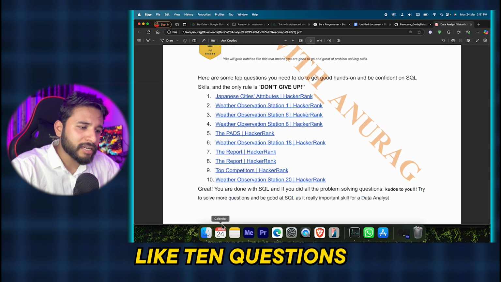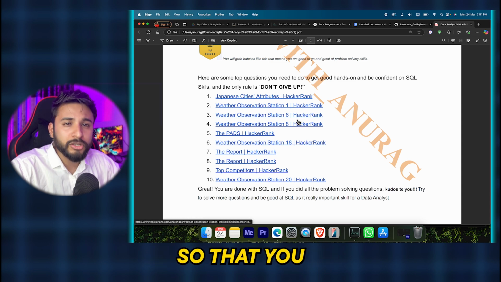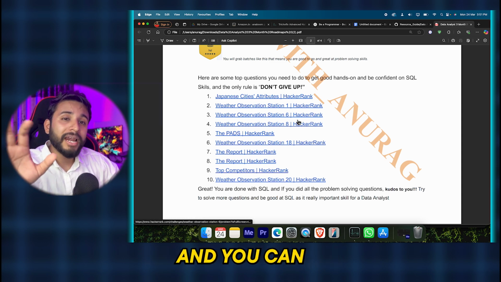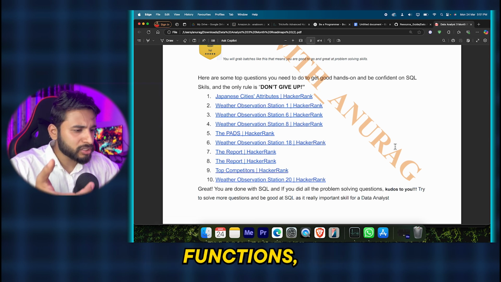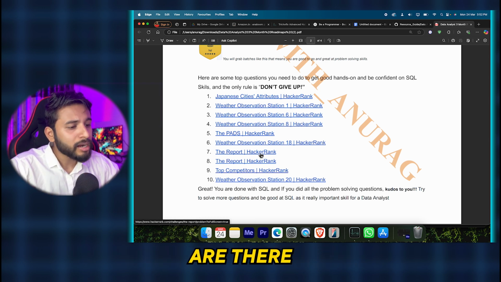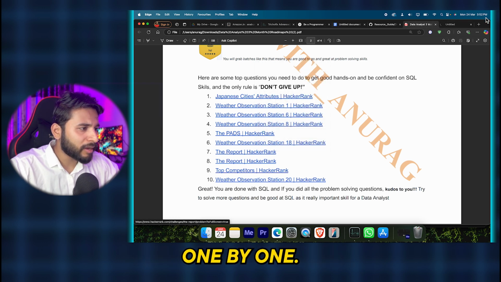Similarly, there are 10 SQL questions that you should complete so that you become confident in SQL, and you can complete these things that are very important related to SQL. There are window functions, and there are proper reporting kind of questions that you can definitely complete. One by one, I have listed all the questions.